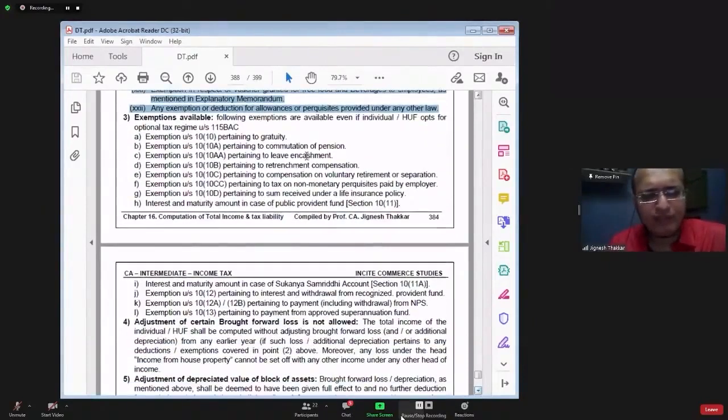Then we have the list of exemptions which are available. So these exemptions you can claim.